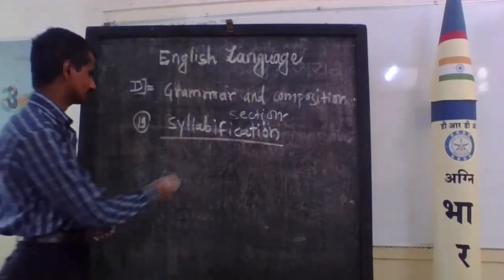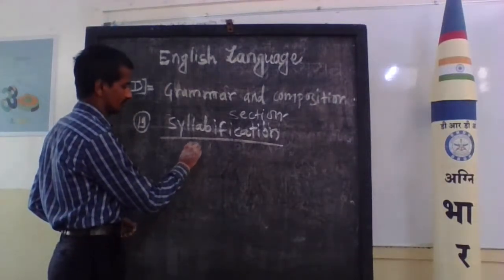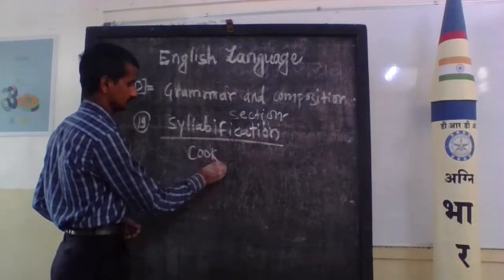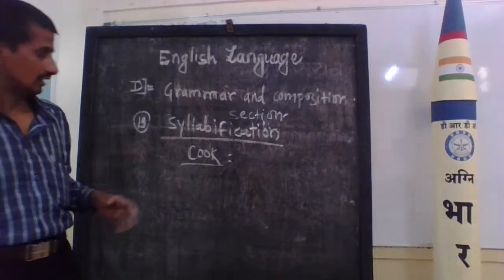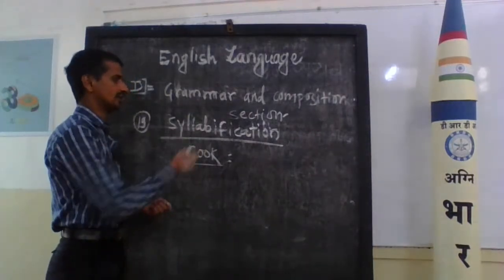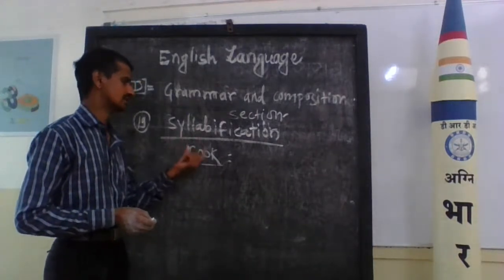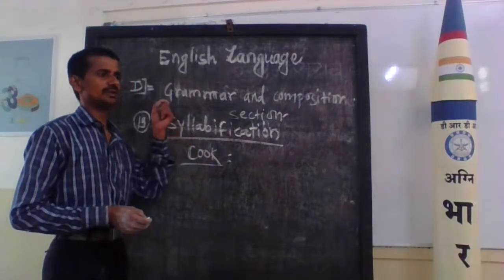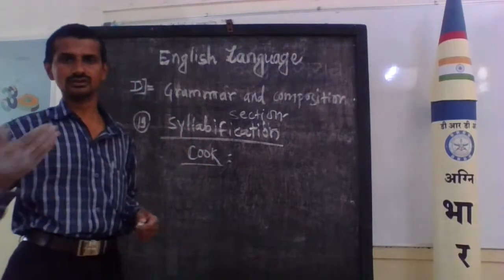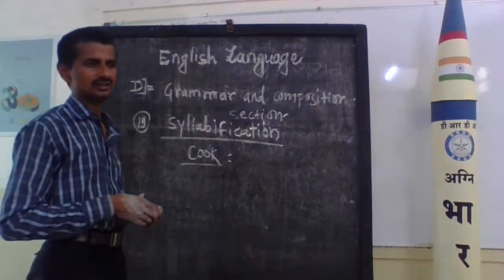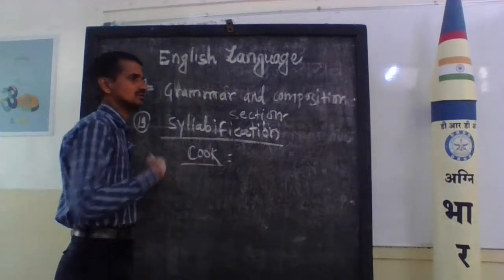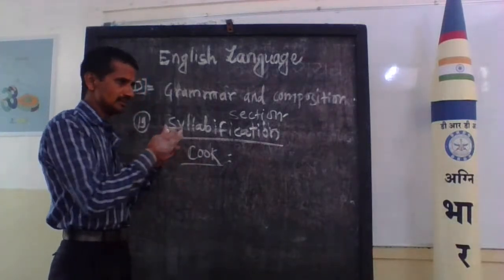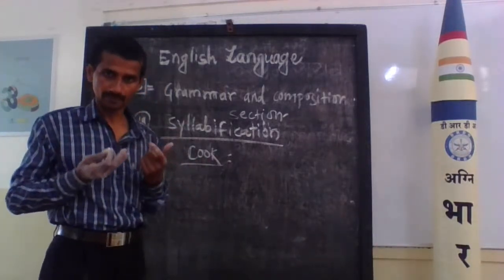For example, cook. How many syllables are in cook? You will be asked such questions. How can we identify syllables? It is wholly dependent on the vowels. In general, we know the vowels in the alphabet: A, E, I, O, U. Syllabification depends on pronunciation, which is very important.